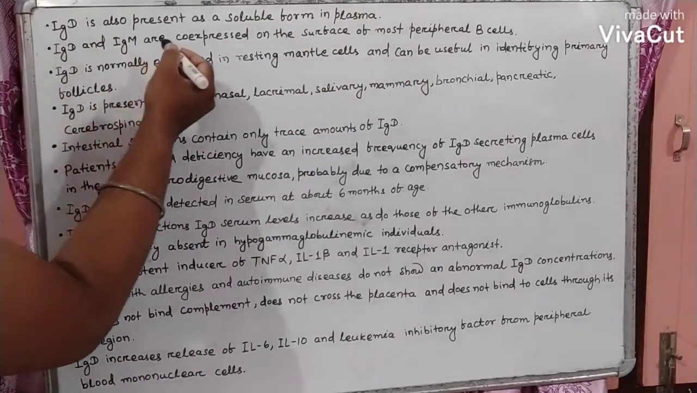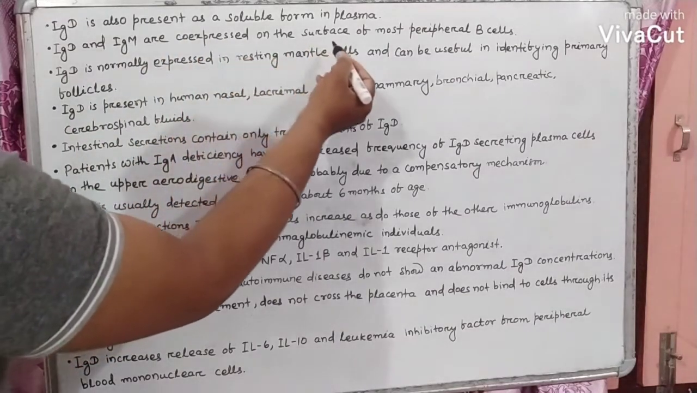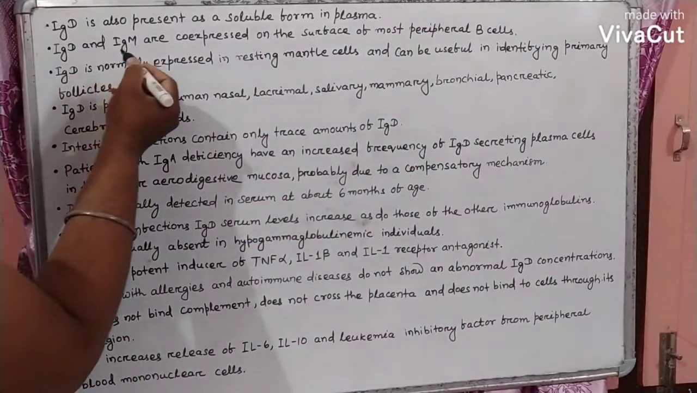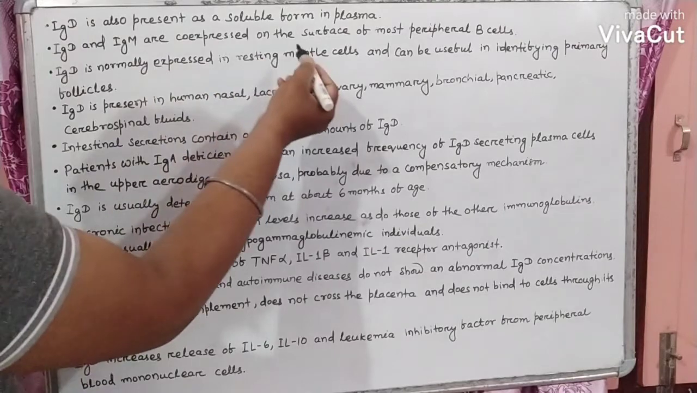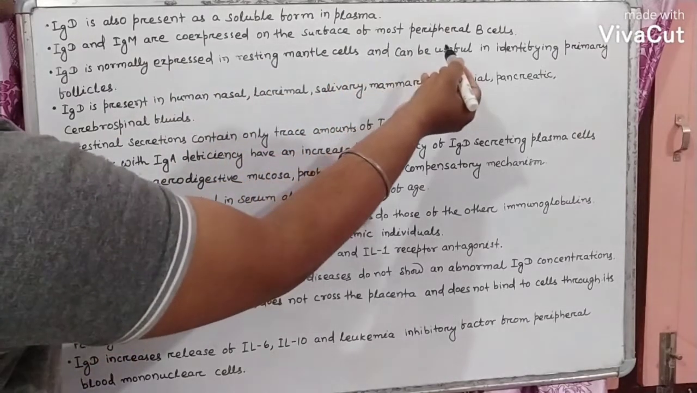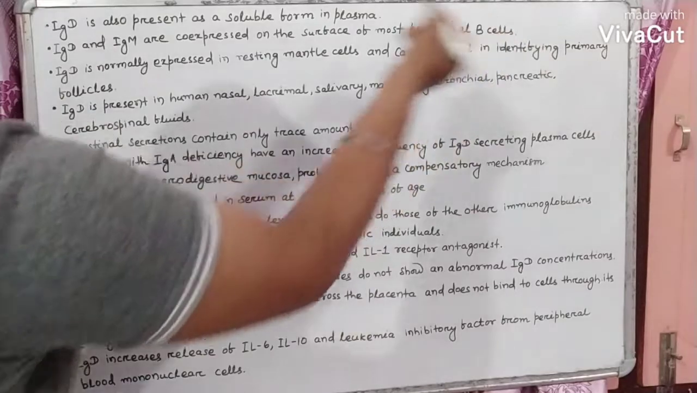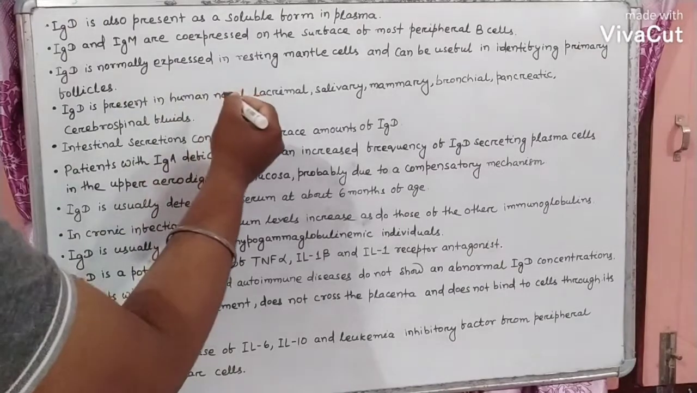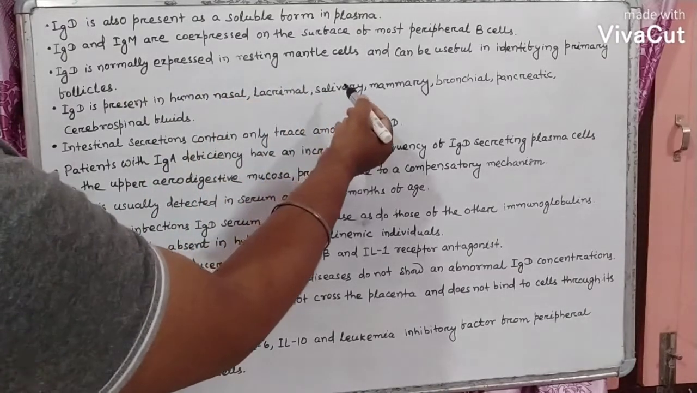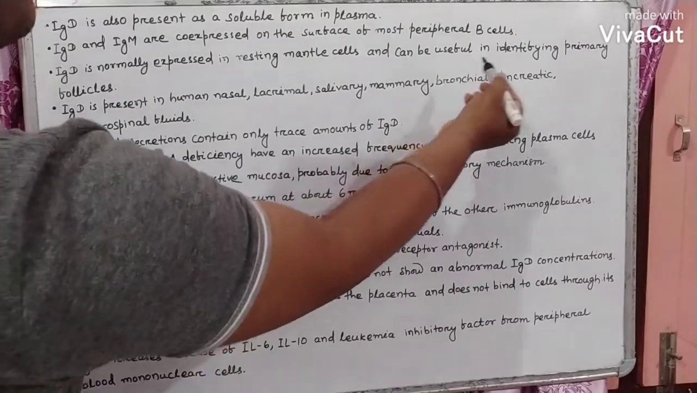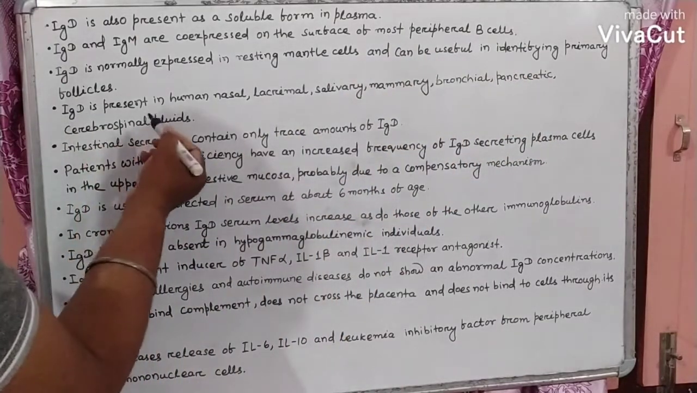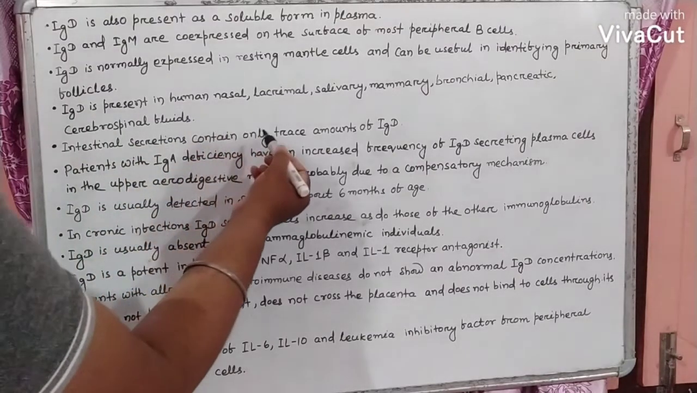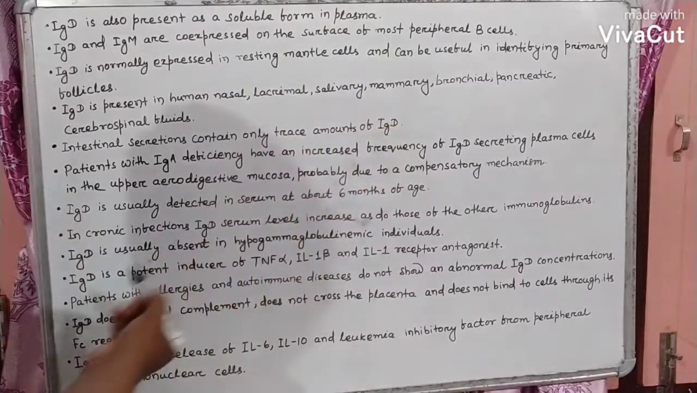IgD and IgM are co-expressed on the surface of most peripheral B cells. IgD is normally expressed in resting mantle cells and can be useful in identifying primary follicles. IgD is present in human nasal, lacrimal, salivary, mammary, bronchial, pancreatic, and cerebrospinal fluids. Intestinal secretions contain only trace amounts of IgD.